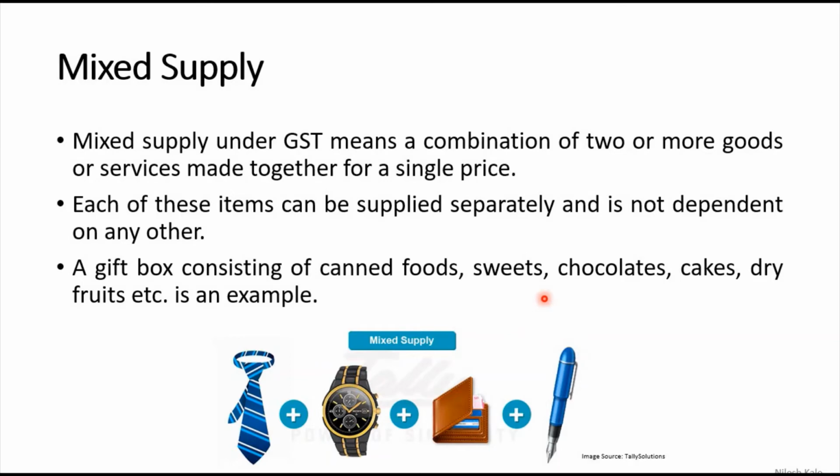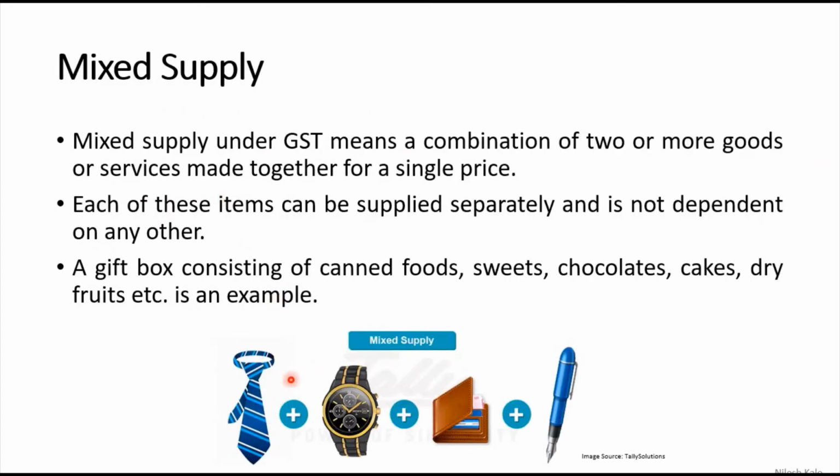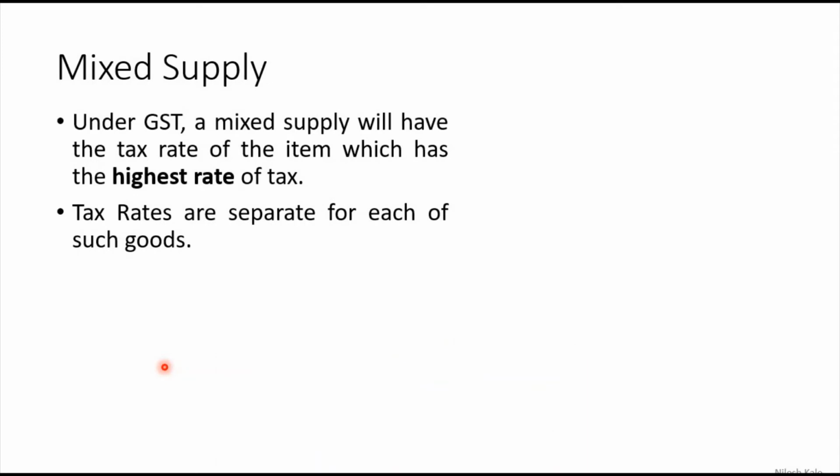Now can you tell me what is the principal supply here? There is no principal supply. You cannot call this pen as a principal supply and all these three are just following. No. Hope you have understood this point. Mixed supply under GST. A mixed supply will have the tax rate of the item which has the highest rate of tax. If you go to the previous slide here, if this watch has 28% rate of tax, then whole of these will be having 28% rate of tax. Tax rates are separate for each of such goods.